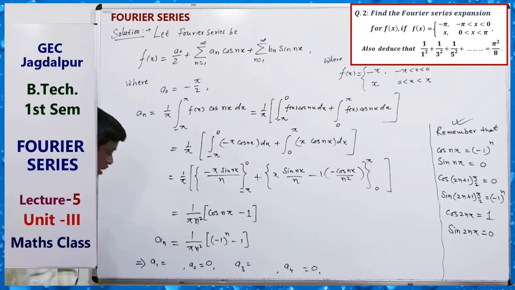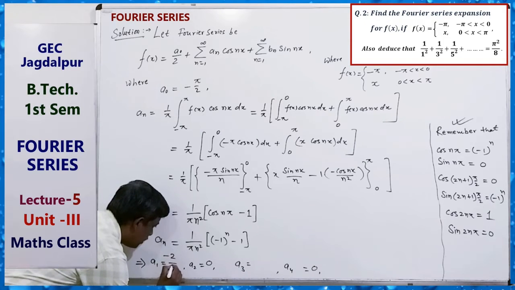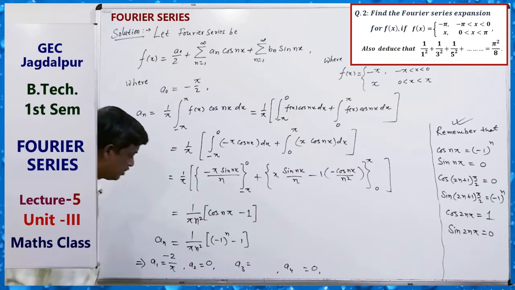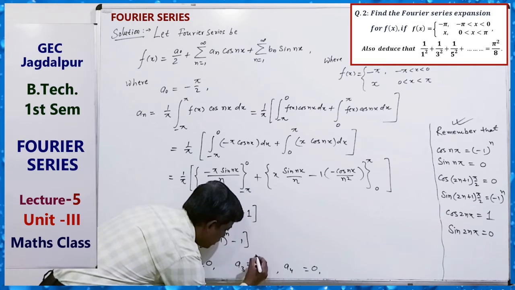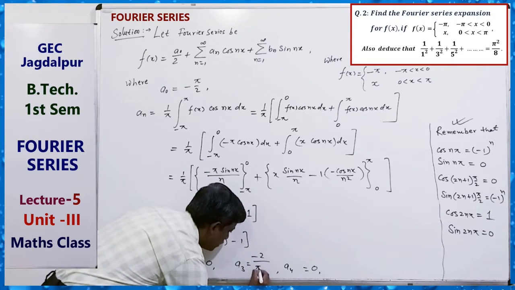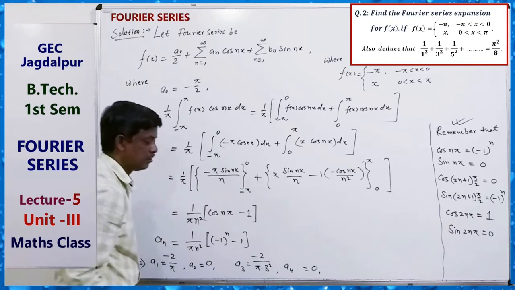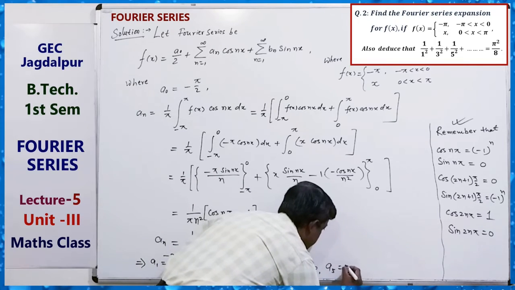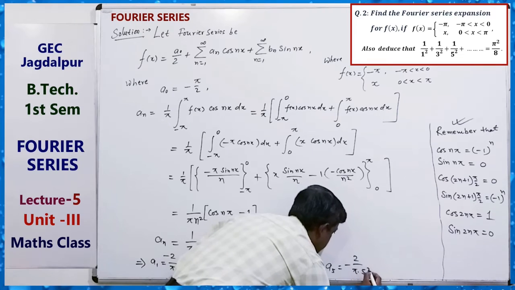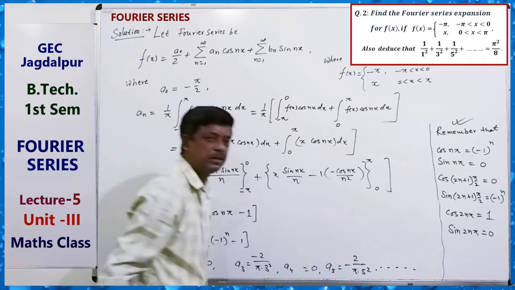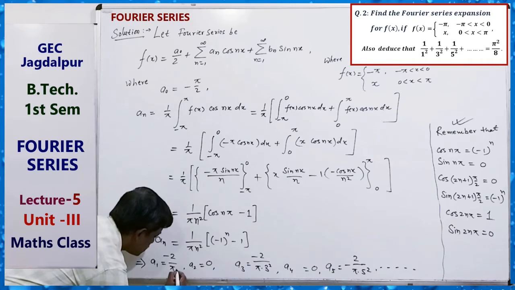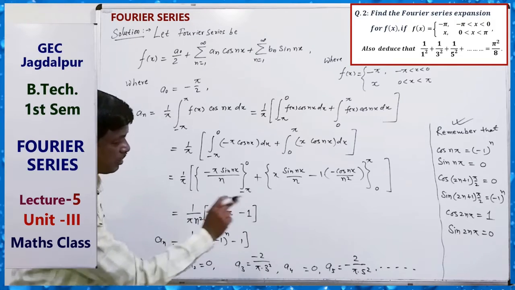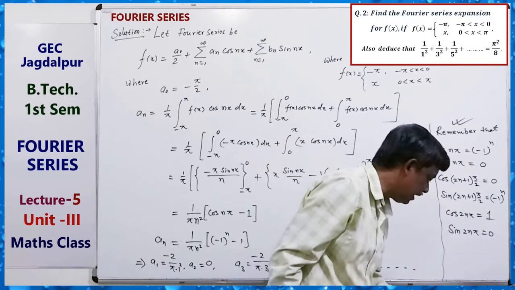Here n equals 1, minus 2 by pi; here minus 2 by pi 3 square; here 5, minus 2 by pi 5 square, and so on. We can get values like these. Clear? Each has minus 2 by pi with 1 square, 3 square, 5 square, and so on. This is the value of a_n.